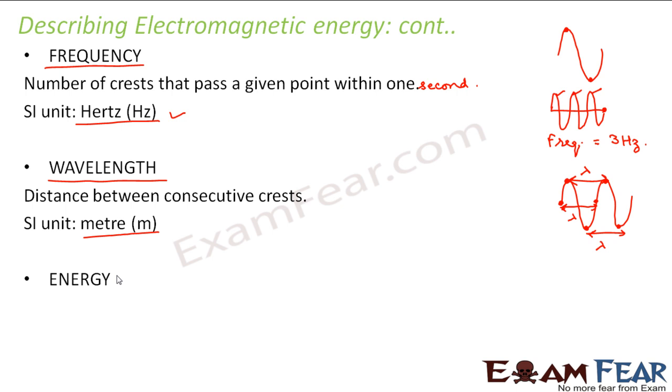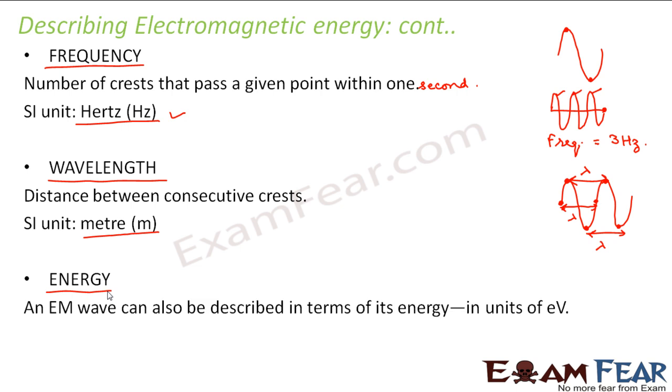Now when I talk about energy, how do we describe an electromagnetic wave in terms of energy? We can describe an electromagnetic wave in terms of wavelength. We can say that this electromagnetic wave has a 2 meter wavelength, right? Or we can say this electromagnetic wave has a frequency of 2 hertz. But how do we describe an electromagnetic wave in terms of energy?